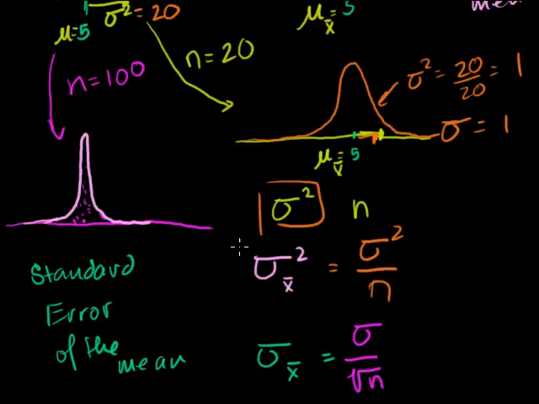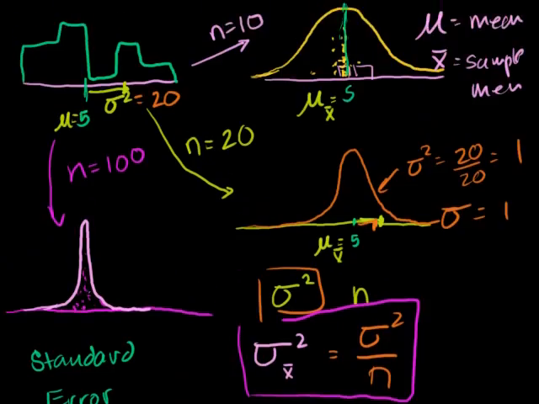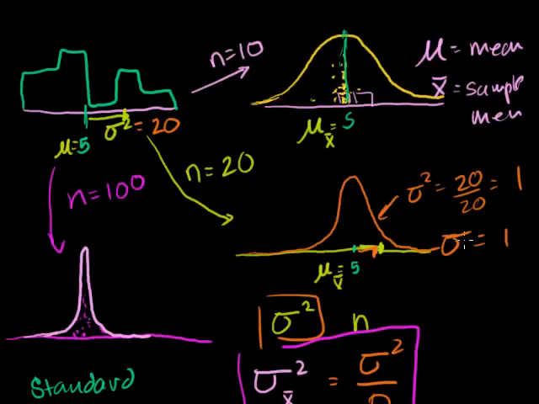I like to remember this, that the variance is just inversely proportional to n. And then I like to go back to this, because this is very simple in my head. You just take the variance divided by n. Oh, and if I want the standard deviation, I just take the square roots of both sides, and I get this formula. So here, when n is 20, the standard deviation of the sampling distribution of the sample mean is going to be 1.